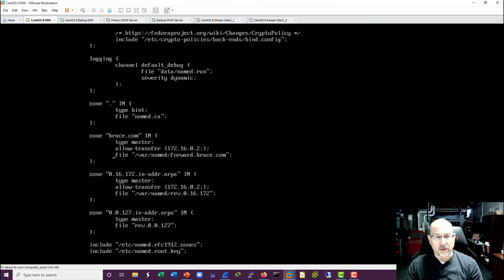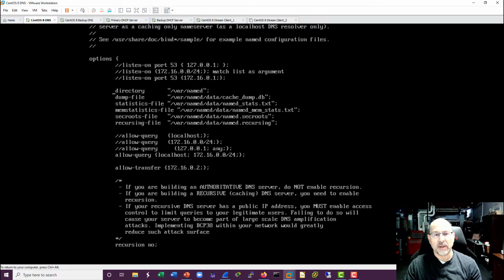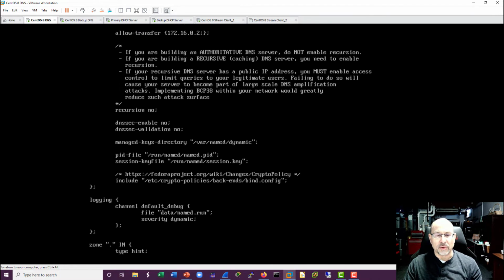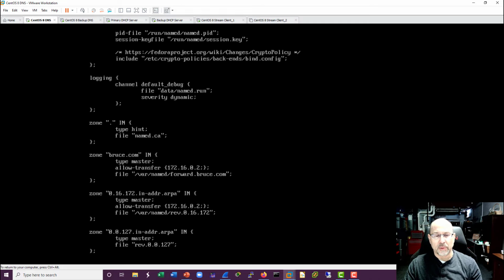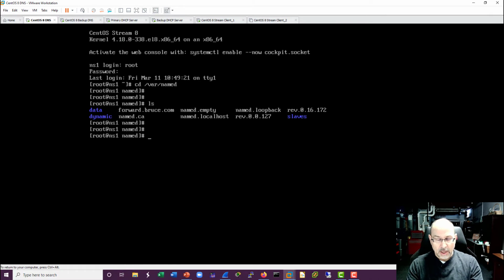Now the file here, obviously this is where the actual zone files are located, and because the directory is already named up top here, you don't actually need to include the full path here, but I just like to be specific. Now the other thing that we added was the reverse zone, and I'll just show you a peek at those when we get over there. All right, so those are changes to our primary named.config, and we'll take a look at our forward zone lookup.